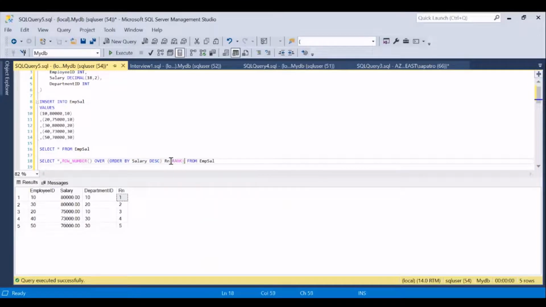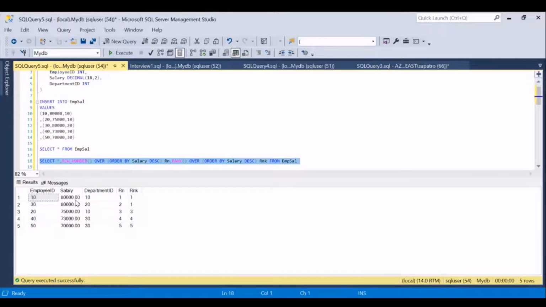Now let's try to use the rank function. I say the same thing, except that instead of row number, I have put rank, order by salary descending. Now let's check the result. Am I getting the answer? I don't think I am still getting the right answer.